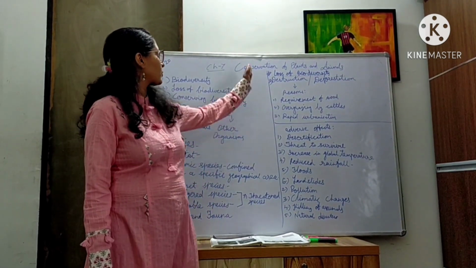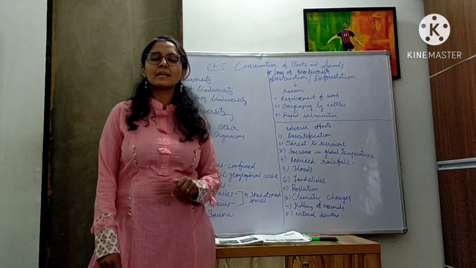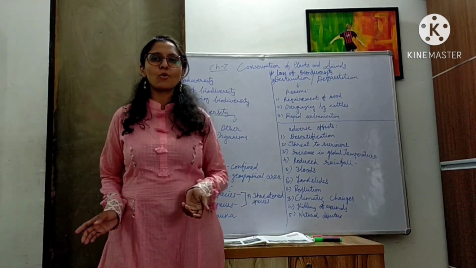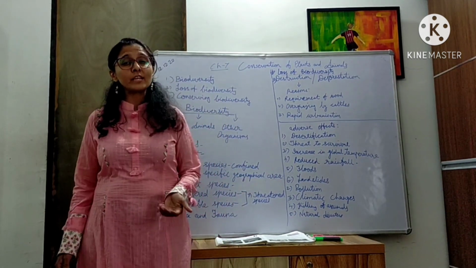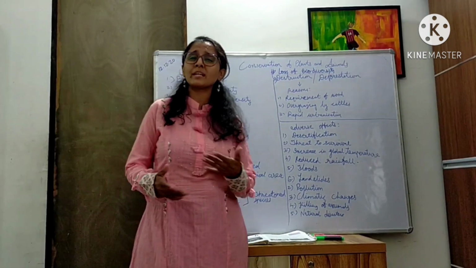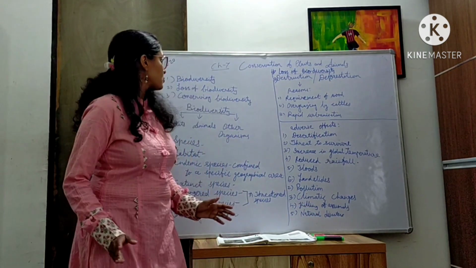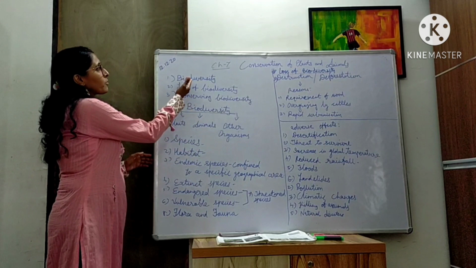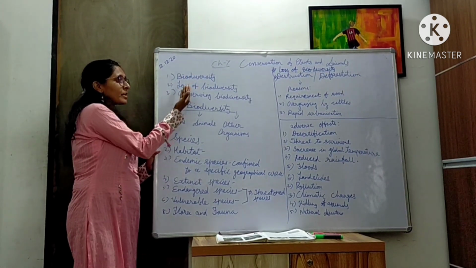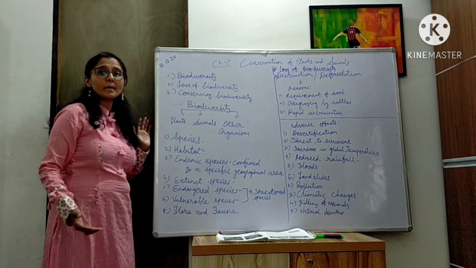Today we will learn about the conservation of plants and animals. As we all know, Earth is a home of a variety of plants and animals. They are different in shapes and sizes and we can find them in seas, oceans, grasslands, forests, everywhere. So in this lesson, we will learn three main topics. First we have biodiversity, second loss of biodiversity and third is conserving biodiversity.